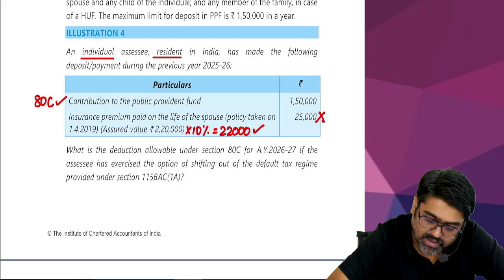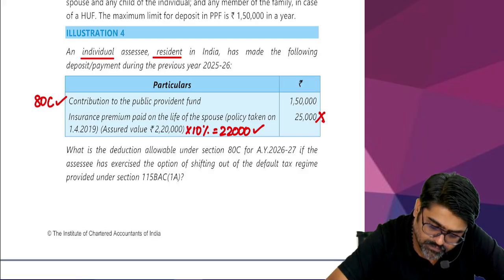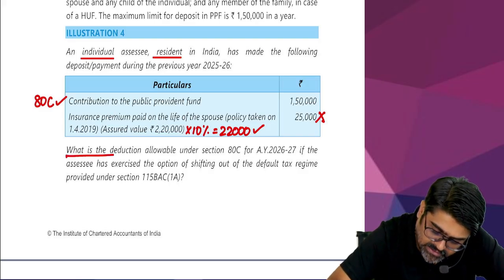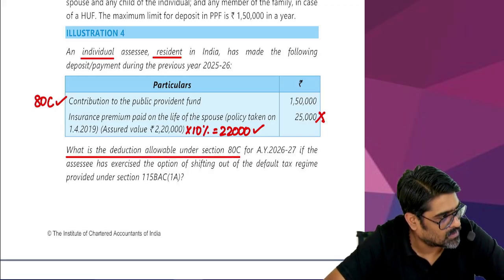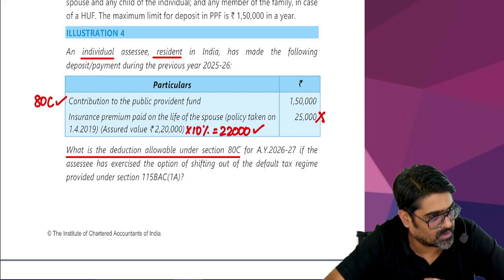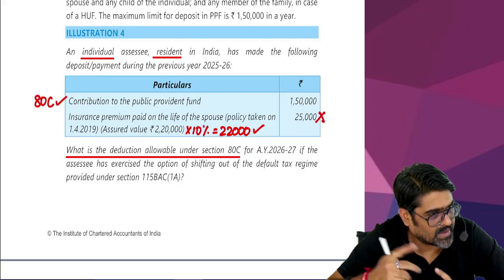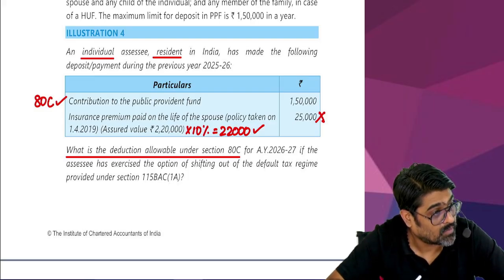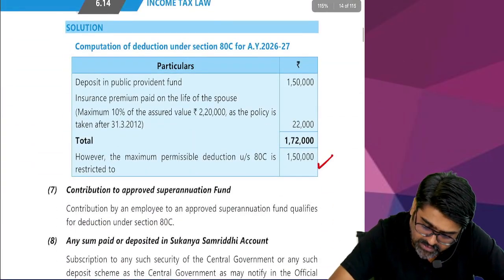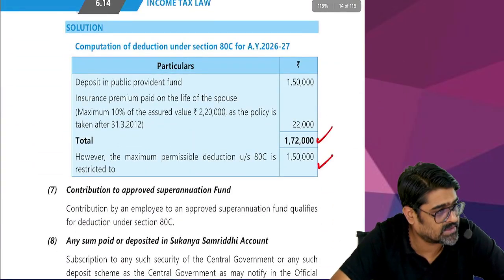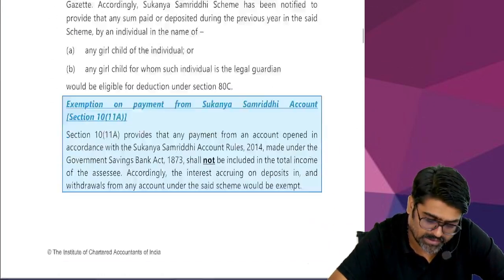Okay. So 1,50,000 plus 22,000. What is the deduction allowable under section 80C? 1,72,000. 1,72,000 or 1,50,000, whichever is less. So deduction will be 1,50,000. 1,72,000 will be restricted to the extent of 1,50,000. Yes or no? Next question.